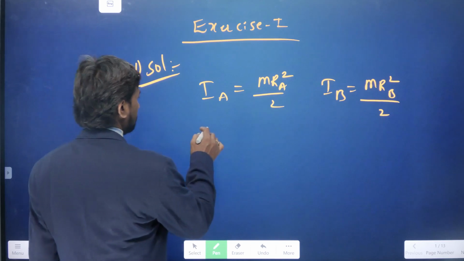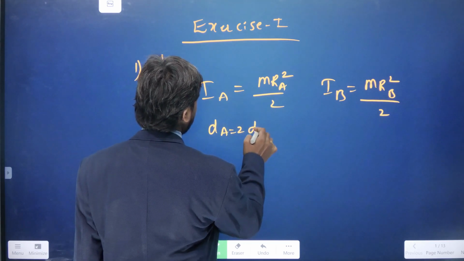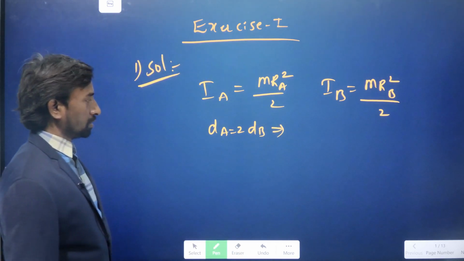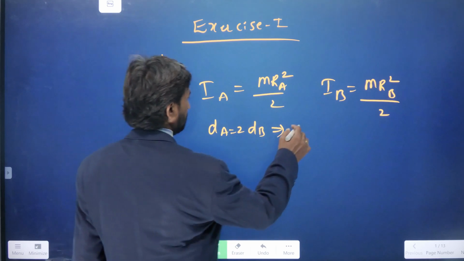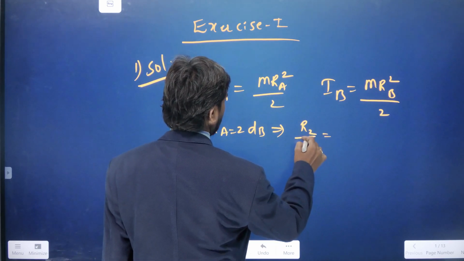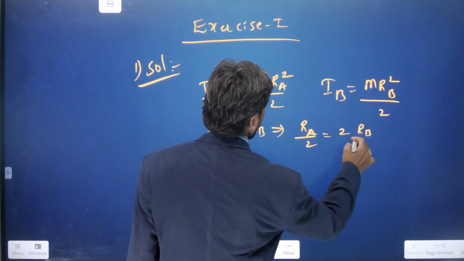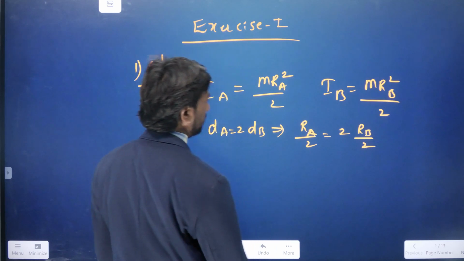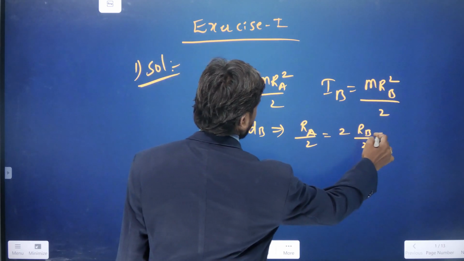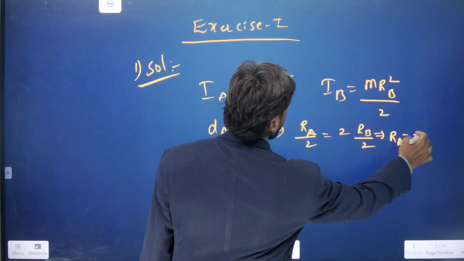Now they have given that the diameter of A is twice that of the diameter of B. So what will happen? Diameter is nothing but twice the radius, so RA by 2 is equal to 2 times RB by 2. From this we can write RA is 2 times RB.